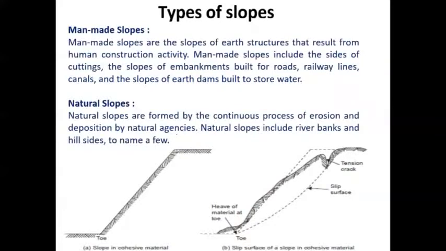So there are two types, okay. If you take their origin, or how they have formed, the formation taken into consideration, we have man-made slopes and natural slopes. Man-made slopes are the slopes of earth structures that result from human construction activity.